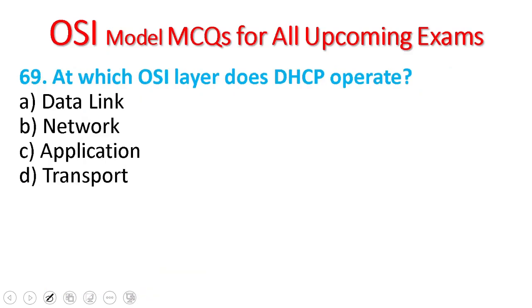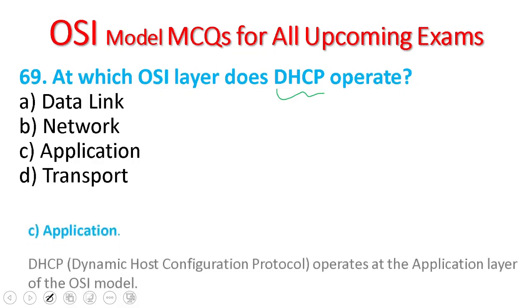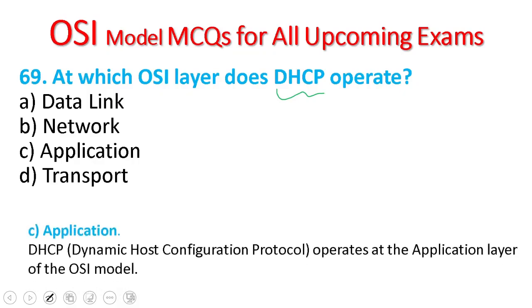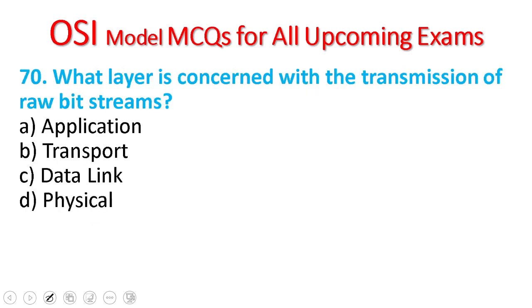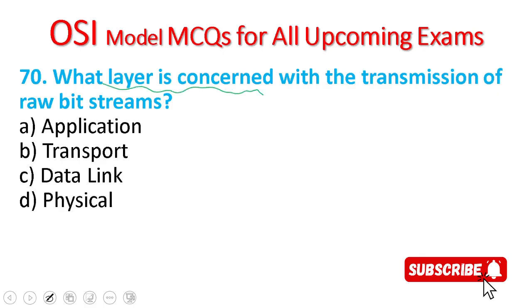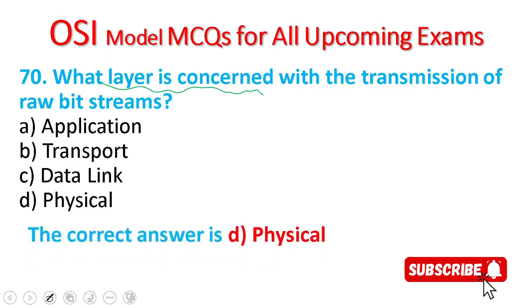69. At which OSI layer does Dynamic Host Configuration Protocol, or DHCP, operate? DHCP operates on the application layer. 70. What layer is concerned with the transmission of raw bit streams? The layer responsible for the transmission of raw bit streams is the physical layer.